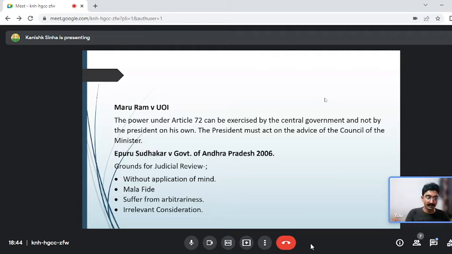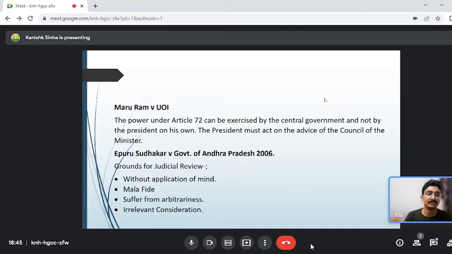So the Home Ministry itself kept the file for 7 years. We have a landmark judgment on these things. It took 7 years for the President of India to grant pardon on a file of the death penalty. The Union Home Minister kept the file with himself for 7 years, after which they passed it to the President. The President signed it and returned it, and the mercy petition was rejected.